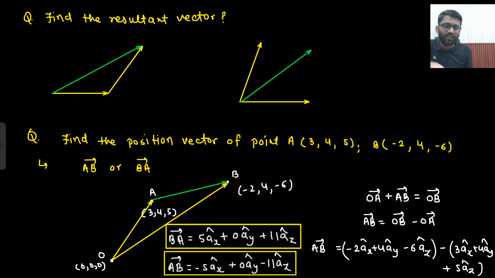So from here one more thing you got to know, that AB vector is a negative of BA vector, and that is true as well, because both have the same magnitude. AB vector and BA vector have the same magnitude, but the directions are opposite. In AB vector I am working in this direction, and in BA vector I am working in this direction.